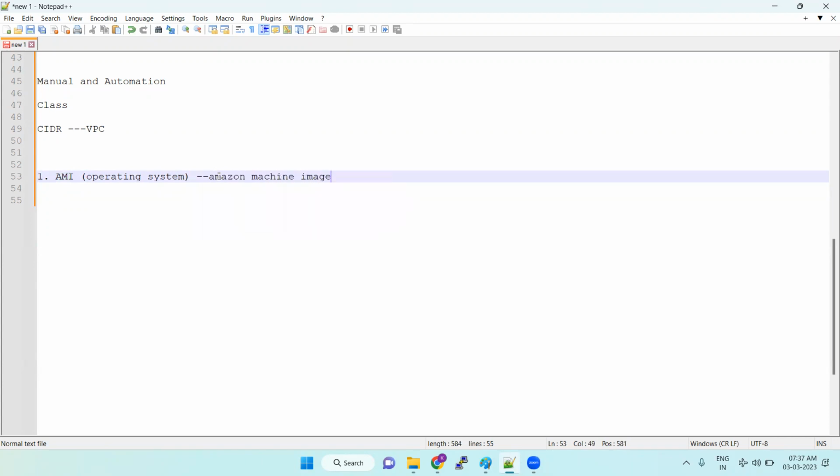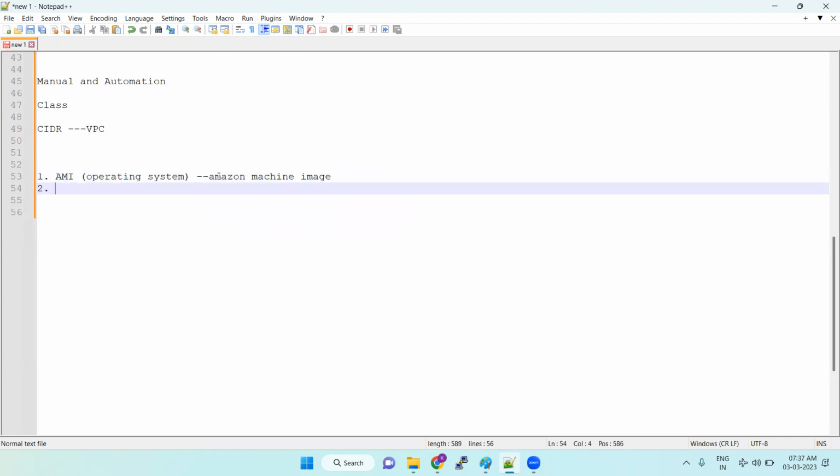Amazon Machine Image. Okay, so the second thing is the instance type. In our language, it is RAM and network. For our understanding and for the interview, you can tell it this way. So what is instance type? It means how much RAM you require, what network speed you require; all these things we can define under the instance type.